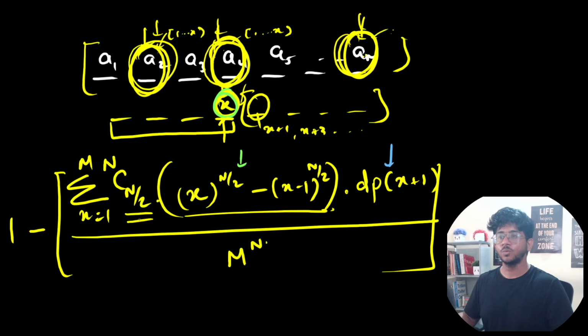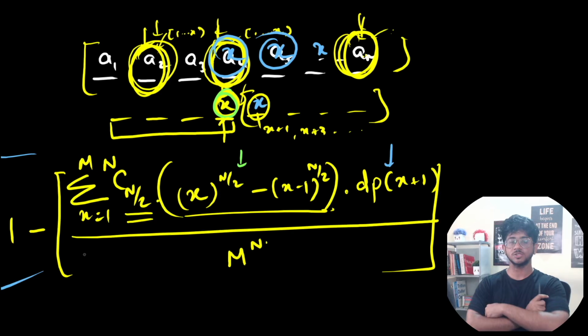But if this is x, then some of these will also contain x, and then you have to compute the intra permutations between these x's and the lesser x's and the bigger x's, which is not possible, at least at this complexity. Okay, so definitely this is the final formula, and this is how you can solve this particular problem. Okay, so that's all about this particular one.